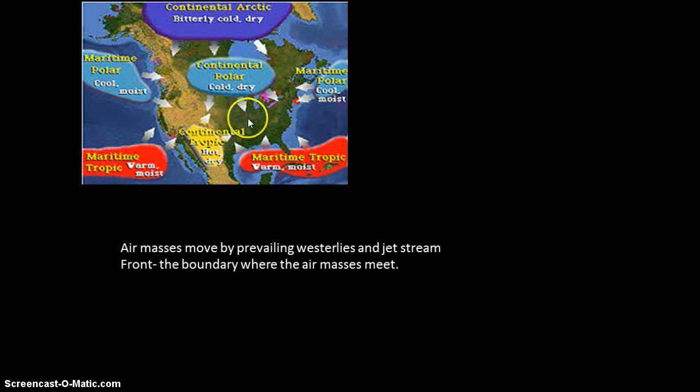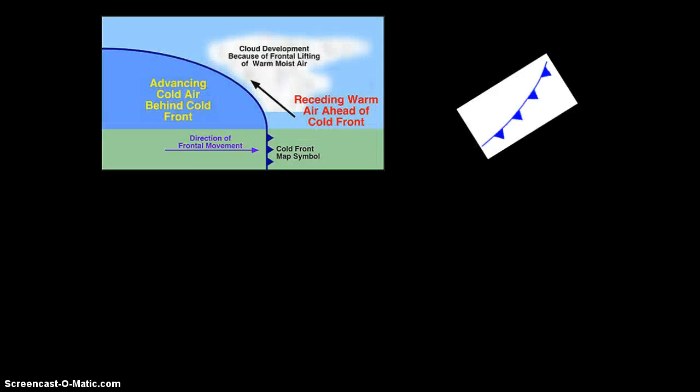And so air masses move based on the prevailing westerlies, which we learned about in our previous chapter, and also the jet stream. And what happens is that a lot of times these air masses will collide with one another. So as they're moving along with the jet stream, they bump into one another. And as they bump into one another, we call that a front. And so it's a boundary where two air masses meet.